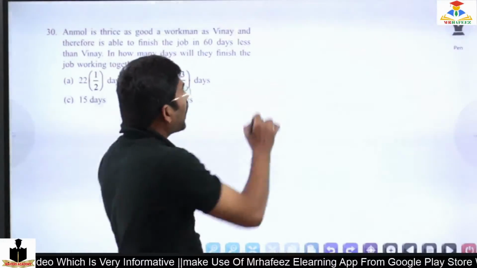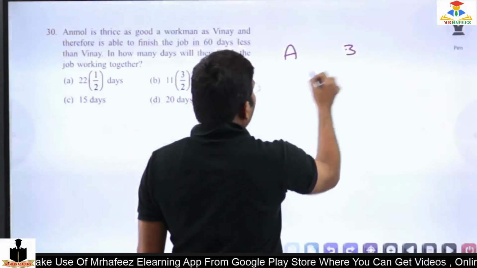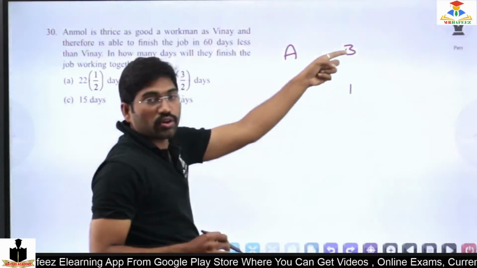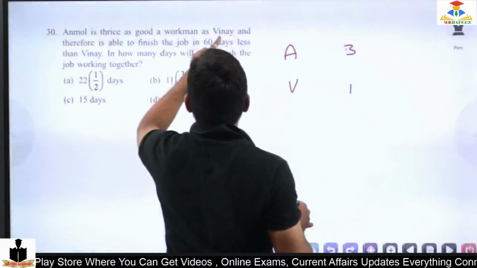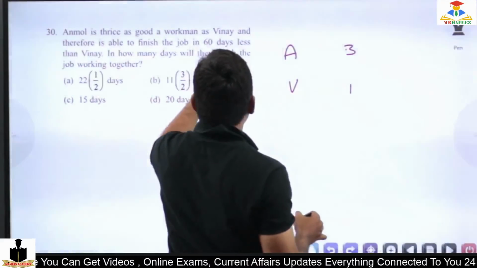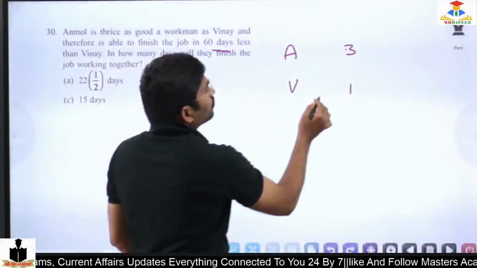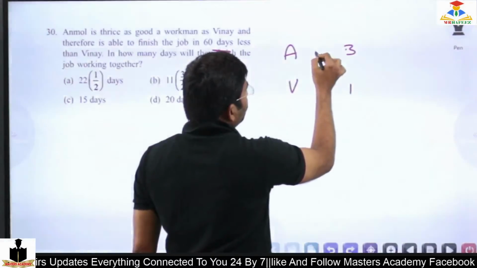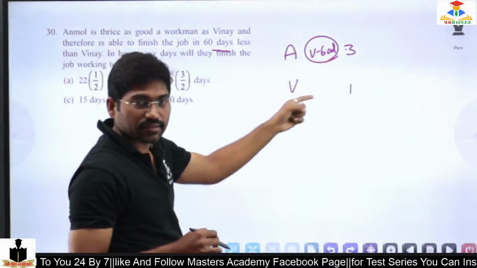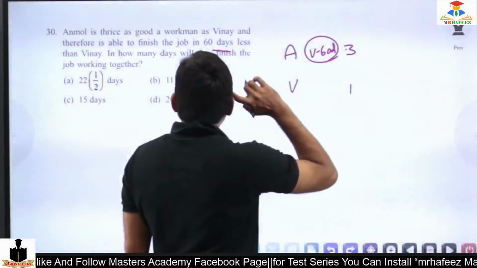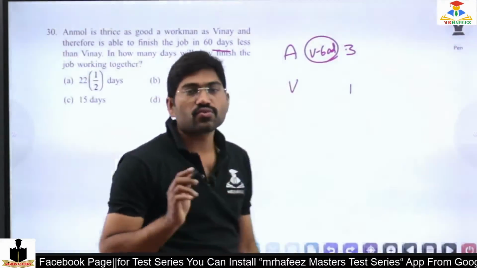Next question is, Anmol is thrice as good a workman as Vinay. So Anmol is thrice as efficient as Vinay, and therefore is able to finish the job in 60 days less than Vinay. So this is Vinay minus 60 days. If Vinay takes V days, then how many days will they take to finish the job working together? This is what the question is.